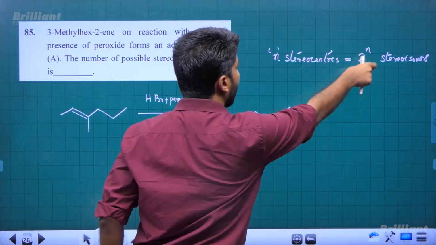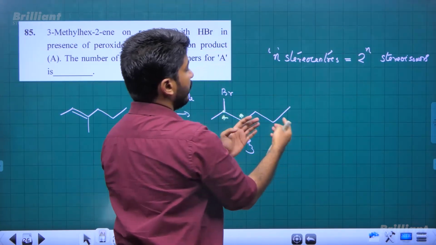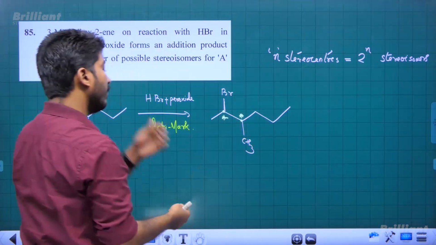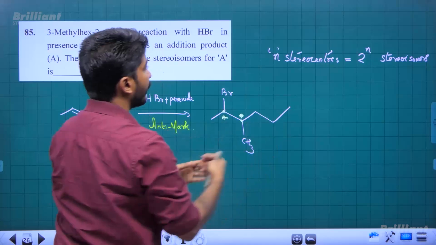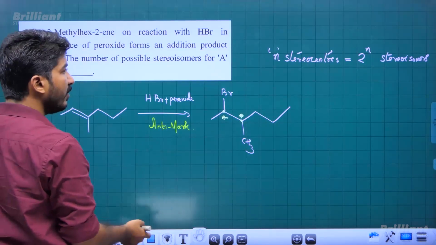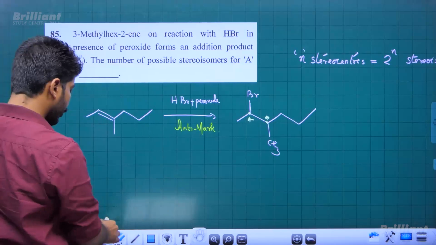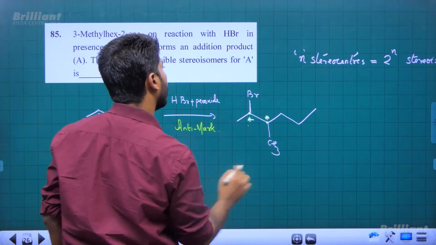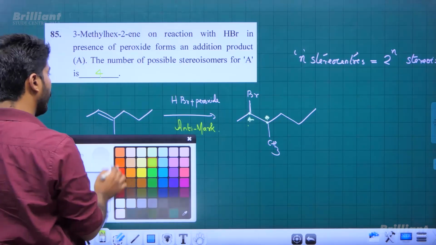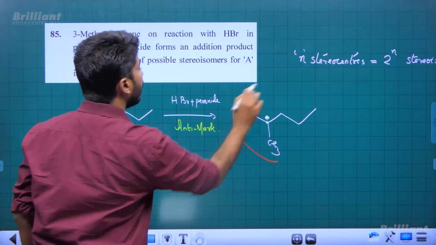This equation is applicable exactly when the molecule is not symmetric, right? The molecule is not symmetric here. We cannot divide it into equal halves, right? So this formula is applicable here. So 2 raised to 2 will be the answer here. 2 stereocenters, so 2 raised to 2, which is 4 stereoisomers. This compound can have.